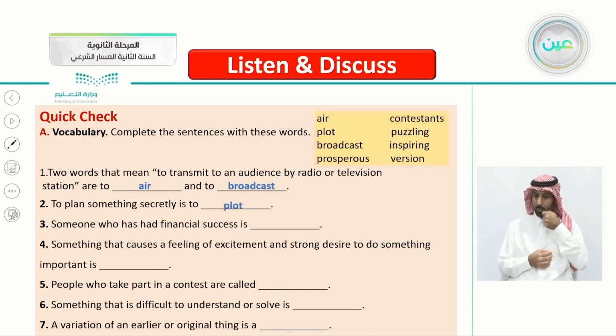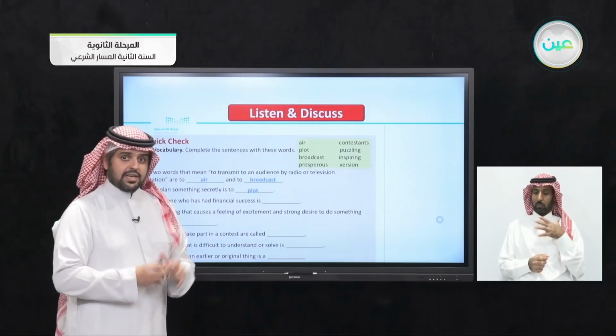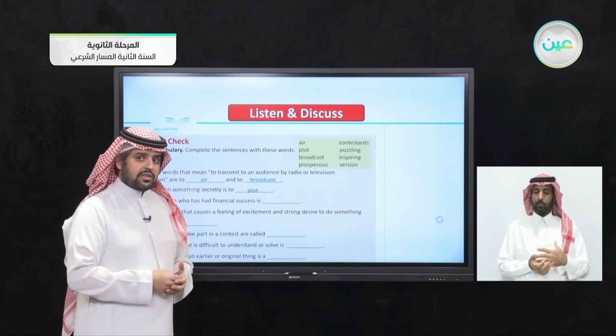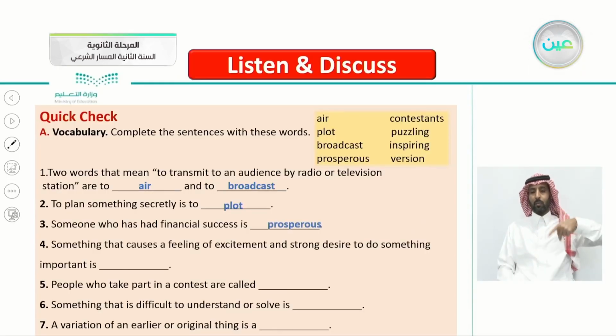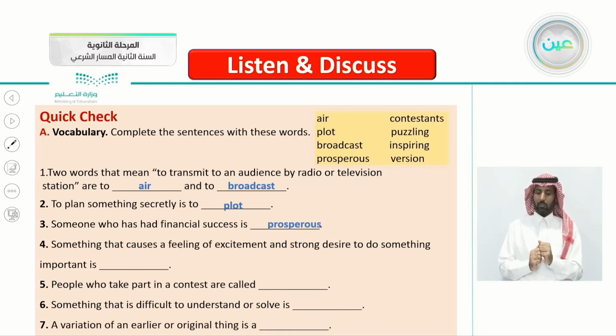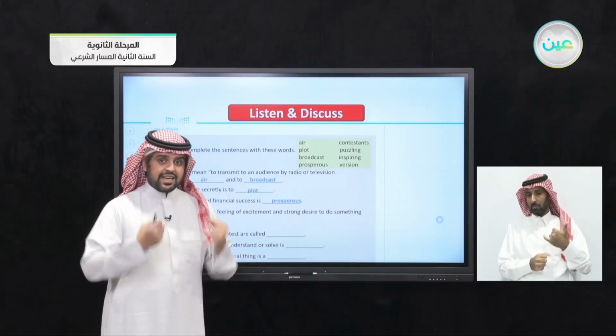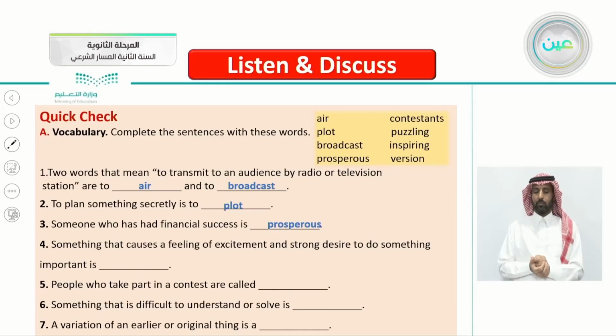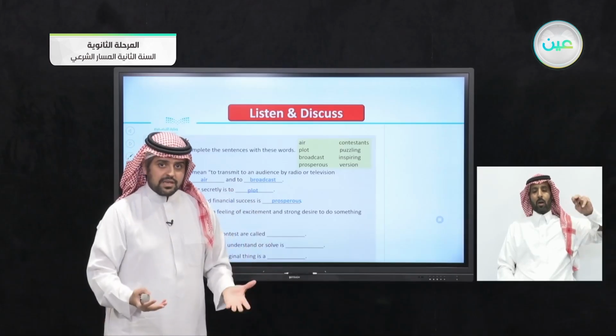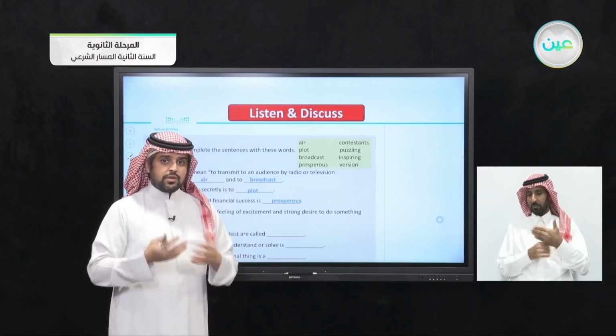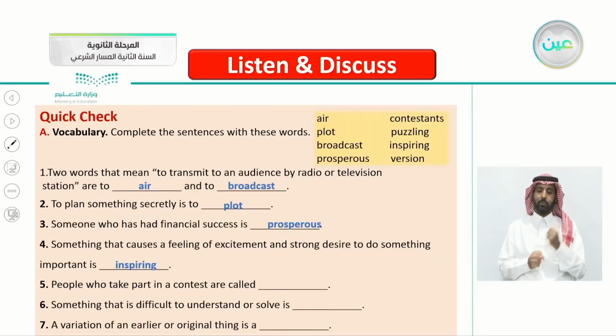Number 3, someone who has had financial success is... When someone has had financial success, what do we call it here? Very good. Prosperous. Number 4, something that causes a feeling of excitement and a strong desire to do something important is... What is this something that makes you excited and want to do something important? Yes, inspiring. When you say this inspired me, it means that this thing pushed you to do something that you liked.